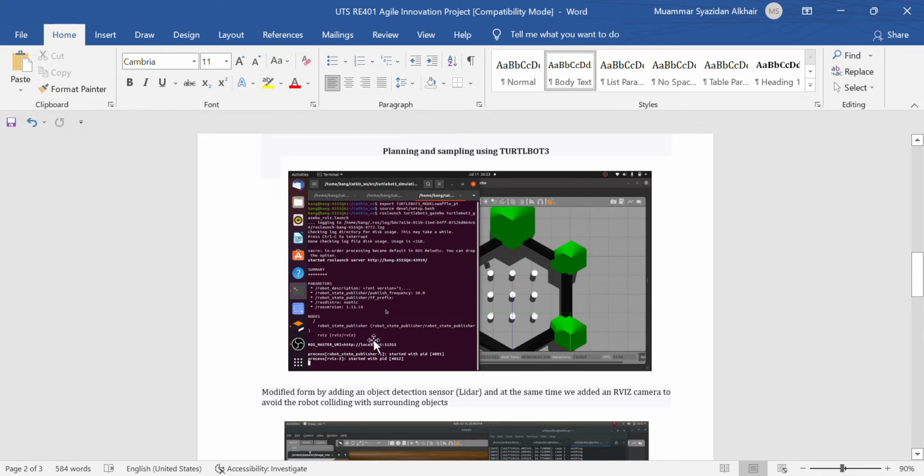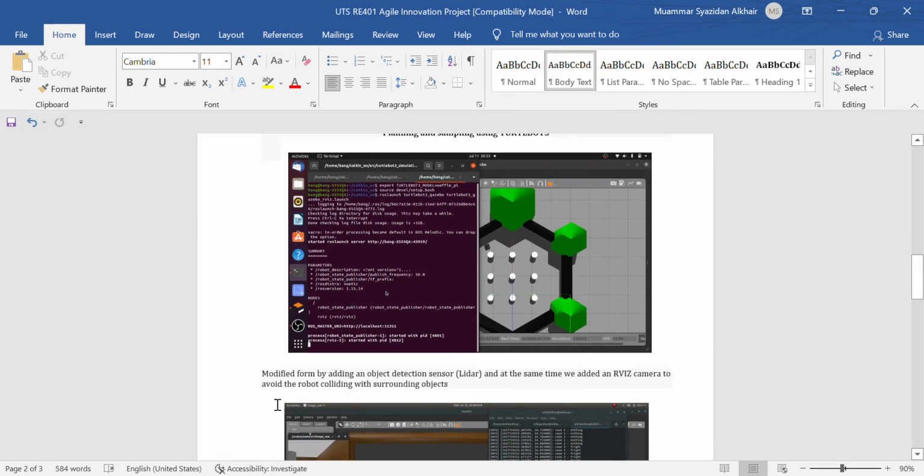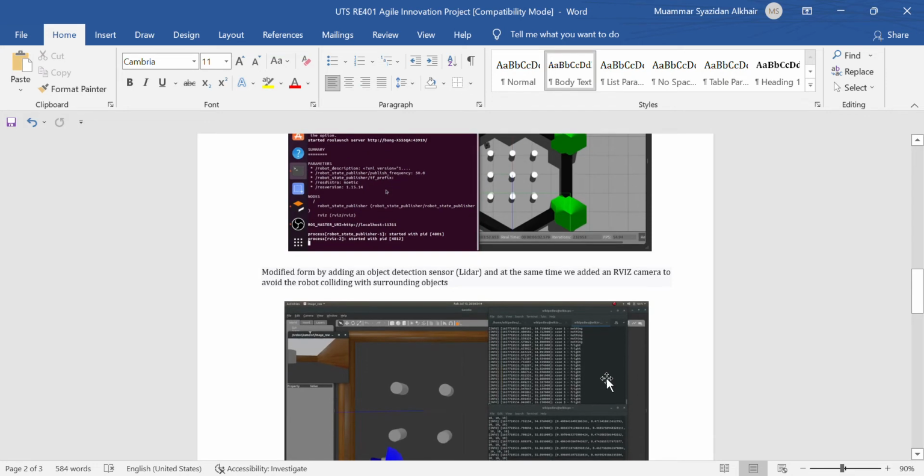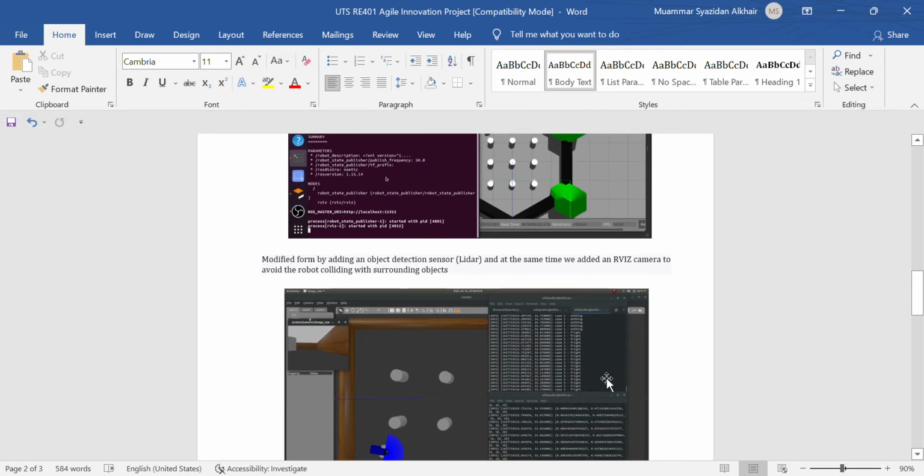This is the initial design. We modified it by adding an object detection sensor. We made the LiDAR sensor for object detection, and at the same time we added an RViz camera to avoid the robot colliding with surrounding objects.